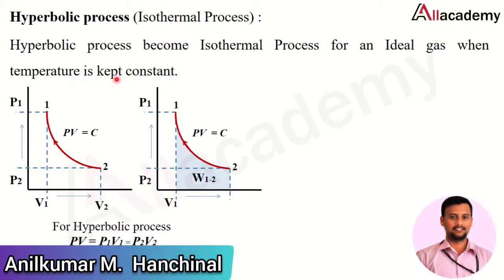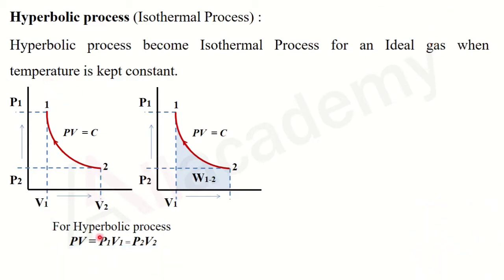For a hyperbolic process, as you are seeing in the PV diagram, the work done will be the area under the curve 1 to 2, and it takes the nature of PV equals constant.